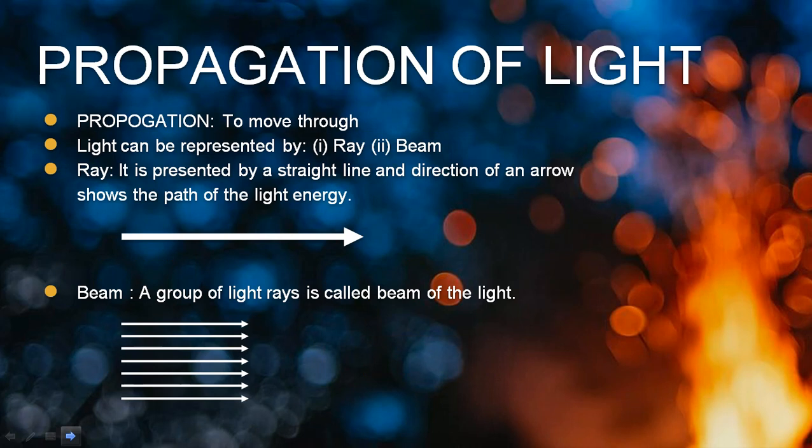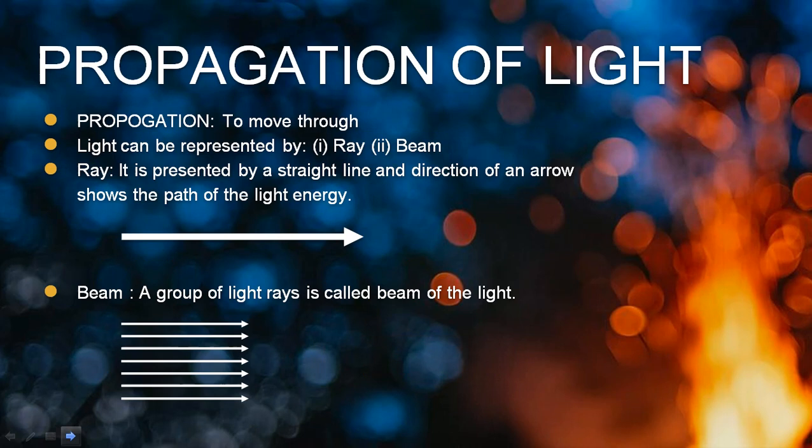When more than one ray is gathered, a group of light rays is known as a beam of light. You can see over here: 1, 2, 3, 4, 5, 6, 7. Total 7 rays are there. A group of light rays, so that is considered a beam.